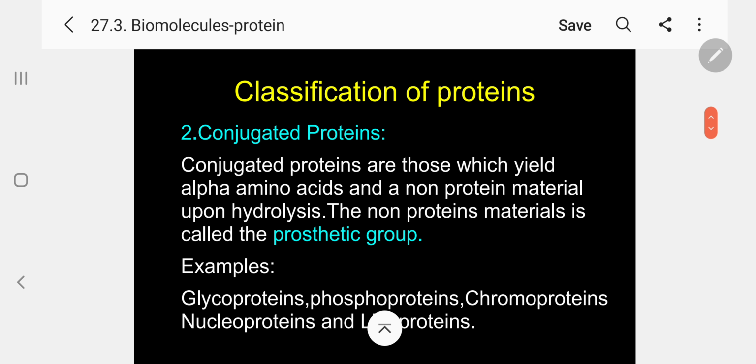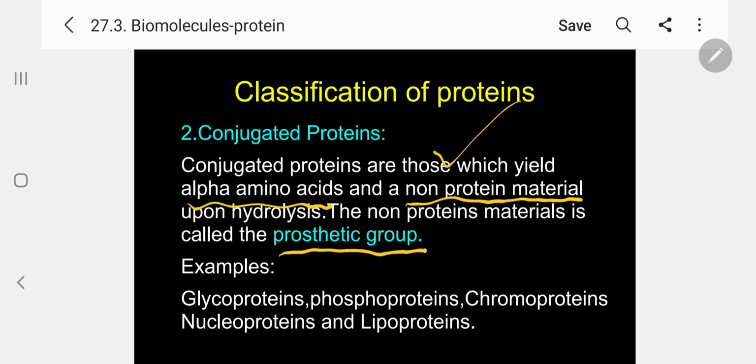Whereas, what are conjugated proteins? Conjugated proteins are those which yield alpha amino acids and a non-protein material. Please follow, upon hydrolysis, in addition to amino acids, some other molecule is also formed. The non-protein molecule is called the prosthetic group. Example: glycoprotein, phosphoprotein, chromoprotein, nucleoprotein, lipoprotein. From the name itself you can understand easily: glyco means carbohydrate, phospho means phosphate, chromo means color. Like that you can easily understand that.